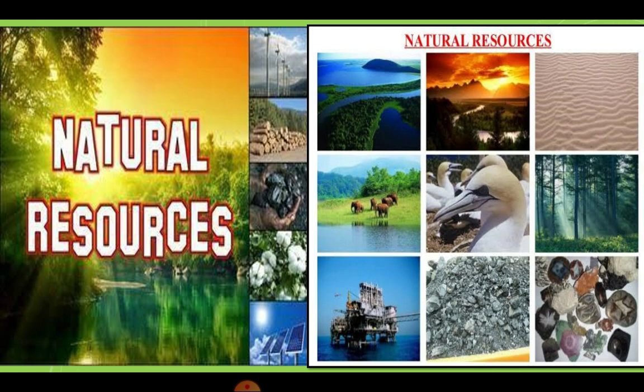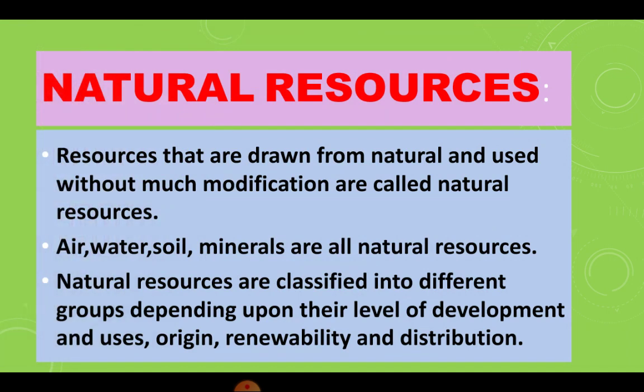So many things we are getting from nature. Natural resources: the resources that are drawn from nature and used without much modification are called natural resources. Air, water, soil, minerals, all are natural resources.